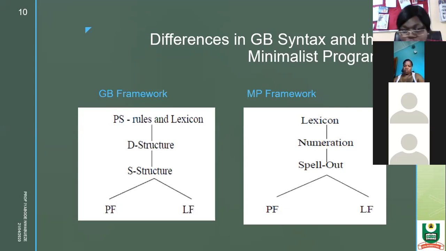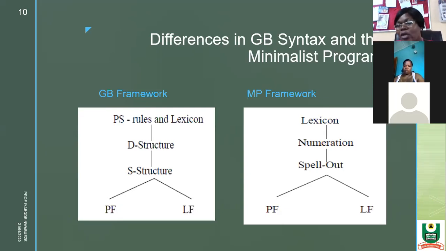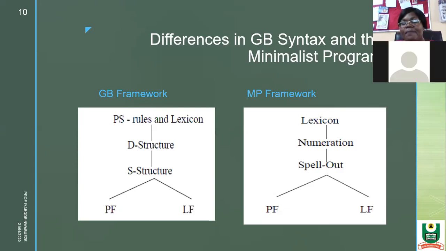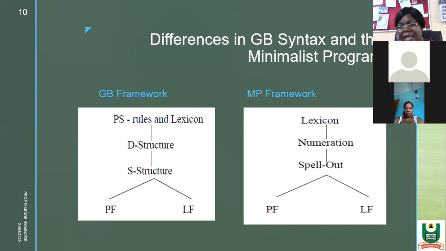You see the D structure is supposed to be the meaning level, and the S structure is supposed to be the output, which branches out to either the phonetic form or the LF form. But in this one now, you see the lexicon is the only thing. The PS rules no longer apply. Do you guys see that? So the PF no longer applies. I mean, the PS rules, that is the phrase structure. I told you that we started with phrase structure grammar.